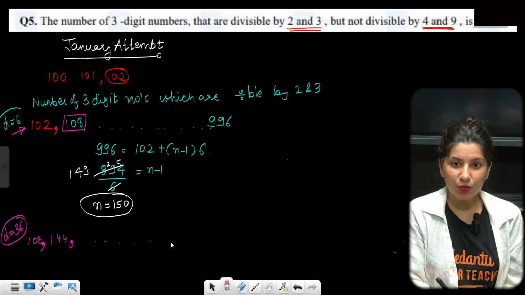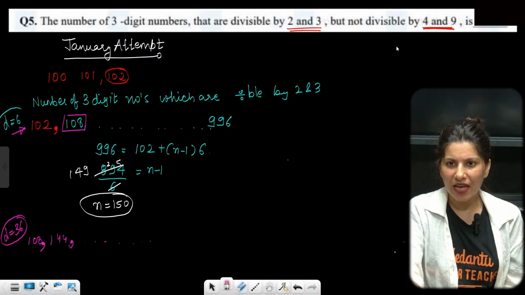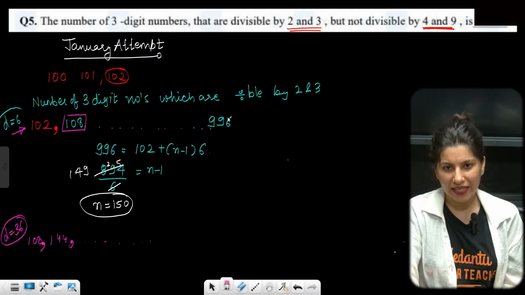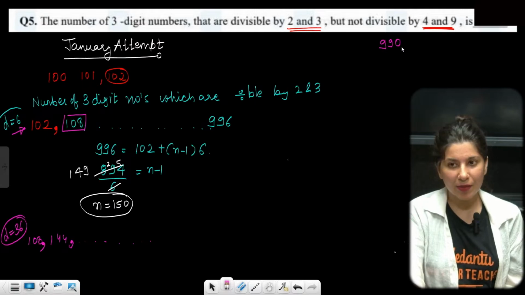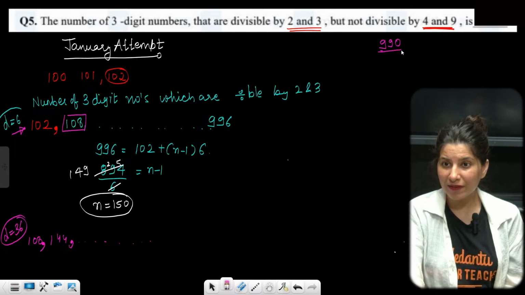Now we need to know about 996. Is 996 divisible by 9? Let's check 990. 990 is divisible by 9, but is it divisible by 4? If you divide by 4, 4 ones are 4, 4 twos are 8, 4 fours are 16, so 30.